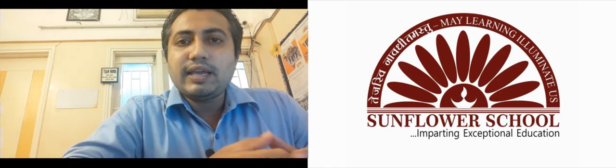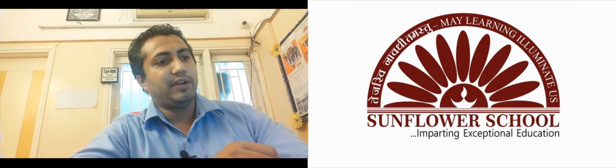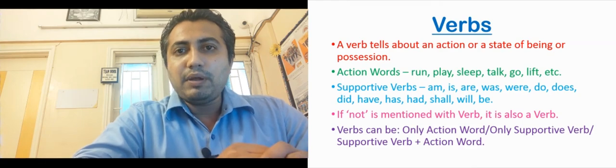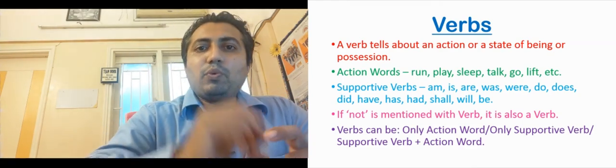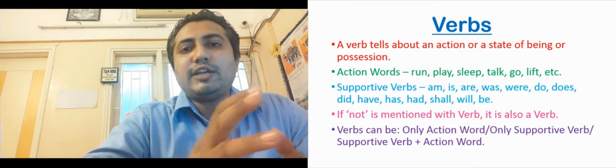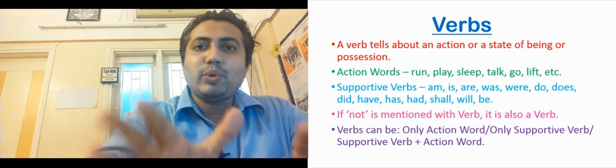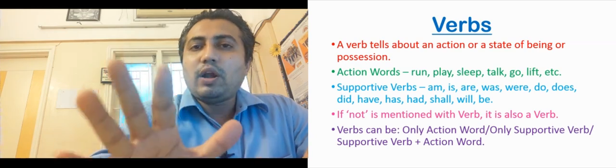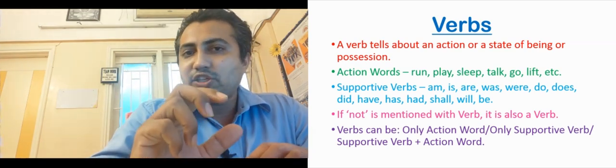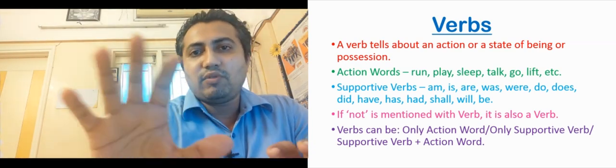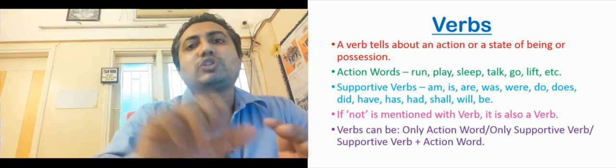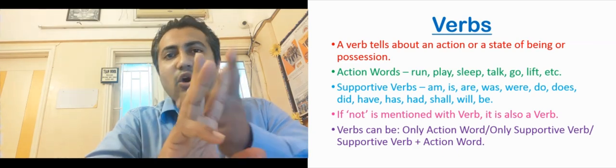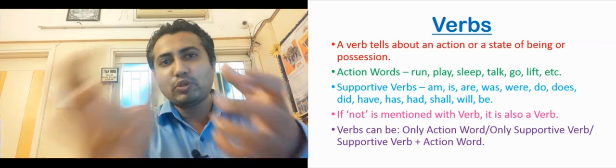Today we'll be discussing a topic, and the name of the topic is verb. Let me tell you something about the verb. A verb means a word that shows an action or a situation. Or a condition where someone has something, a word that tells that someone has possession of something. Such a word is called a verb. It shows an action, or a situation, or possession of something.